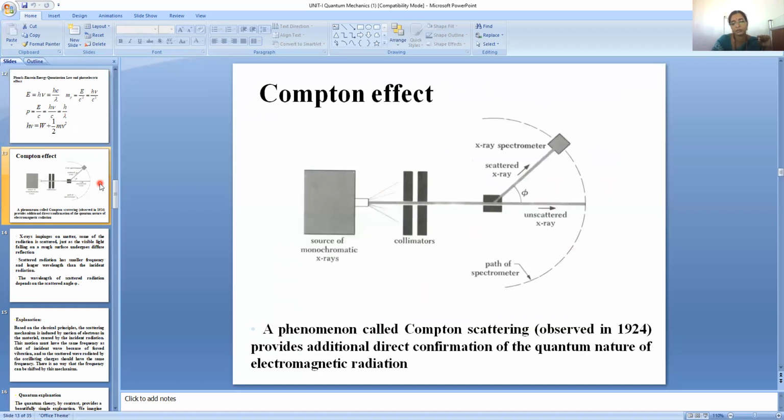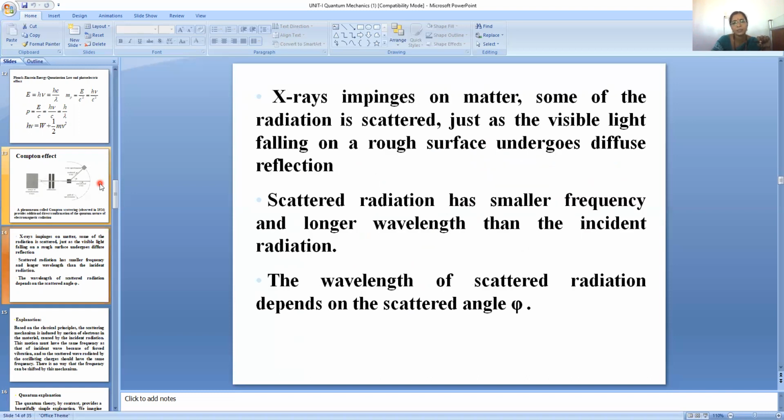Next, another important topic is the Compton effect, a phenomenon called Compton scattering. It was observed by Compton in 1924 and provides additional direct confirmation of the quantum nature of electromagnetic radiation. This is the experimental arrangement to prove this. X-ray impinges on matter. Some of the radiation is scattered, just as visible light falling on a rough surface undergoes diffuse reflection. The scattered radiation has a smaller frequency, and of course smaller frequency means longer wavelength than the incident radiation. The wavelength of scattered radiation depends on the scattering angle phi.